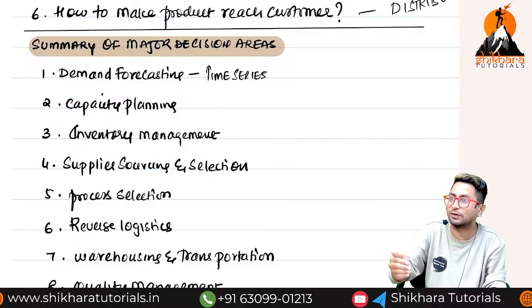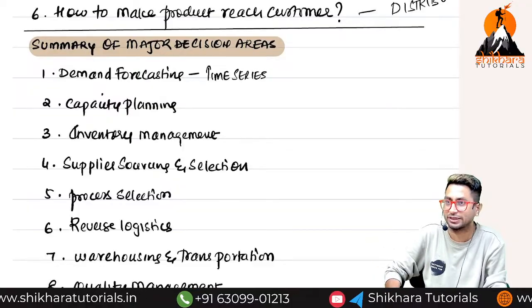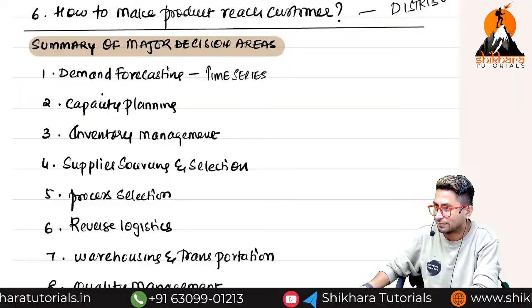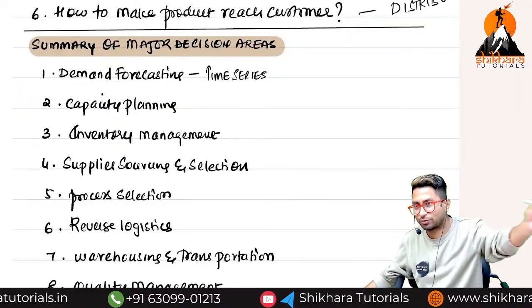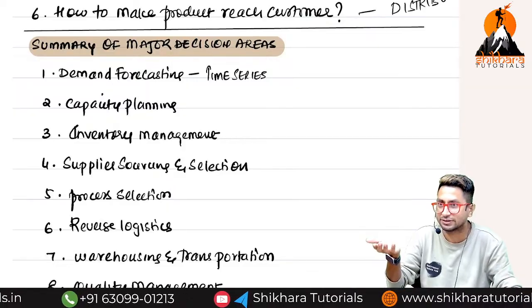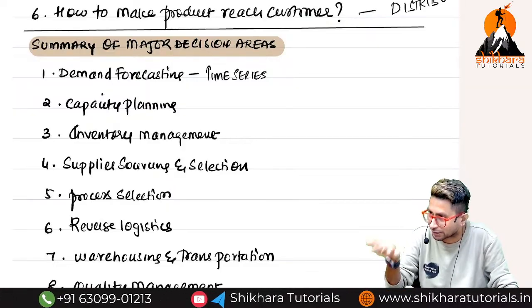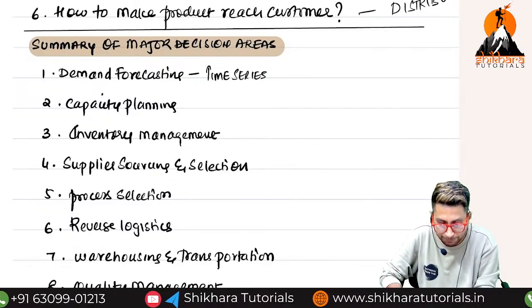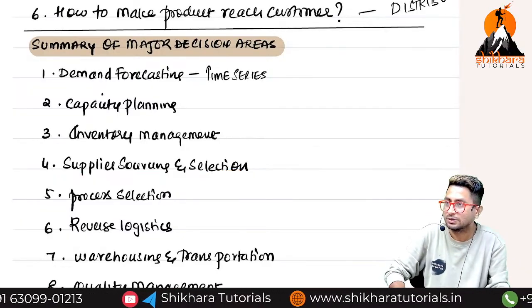Inventory management. How fast am I converting my inventory into sales? Because if inventory is just lying there, profit will still show, because closing stock you show in your trading account, gross profit will increase. But will that gross profit actually be due to sales or because of overstocking? Overstocking.